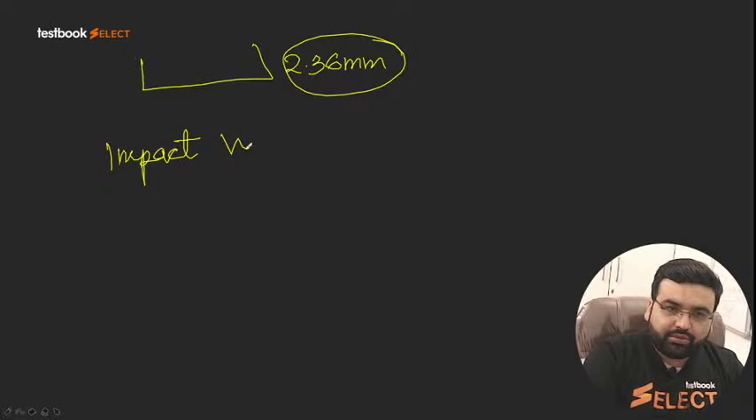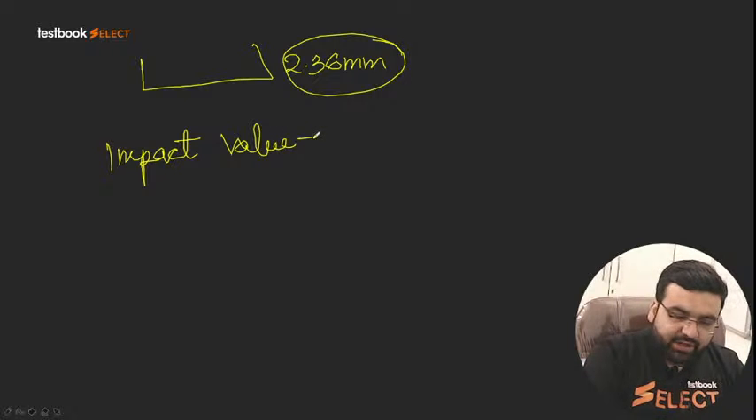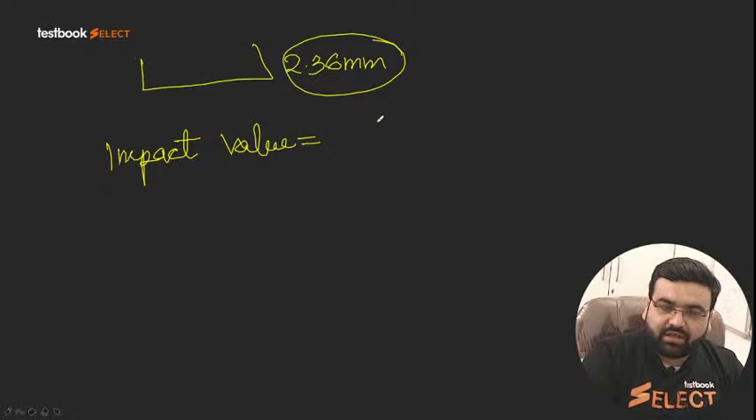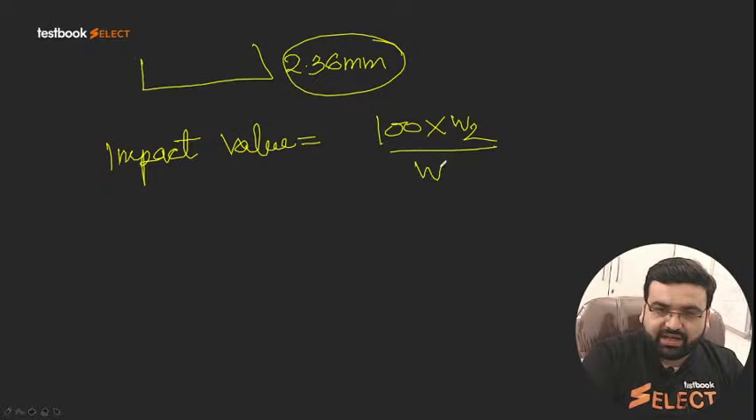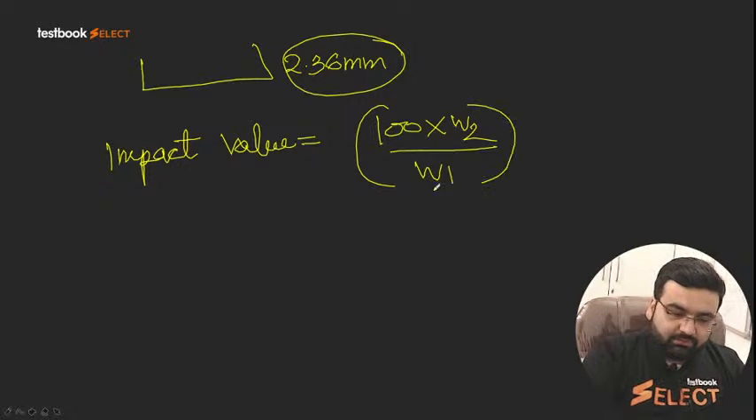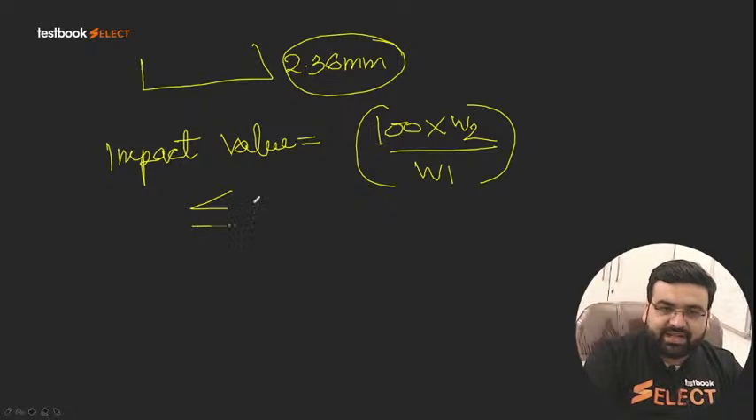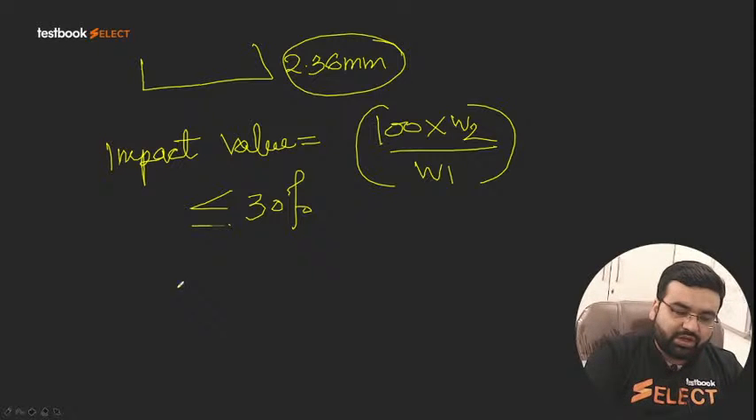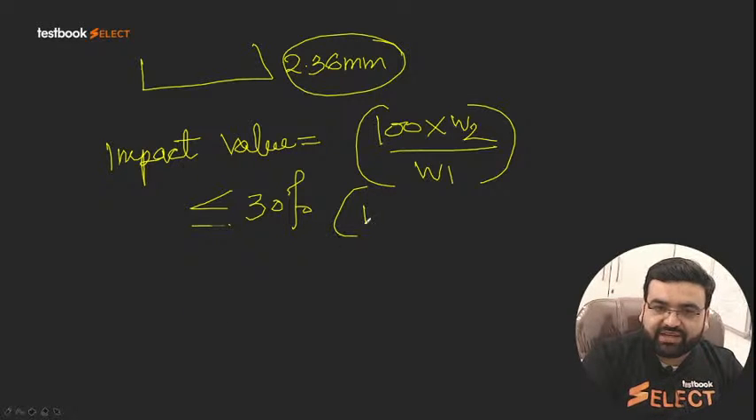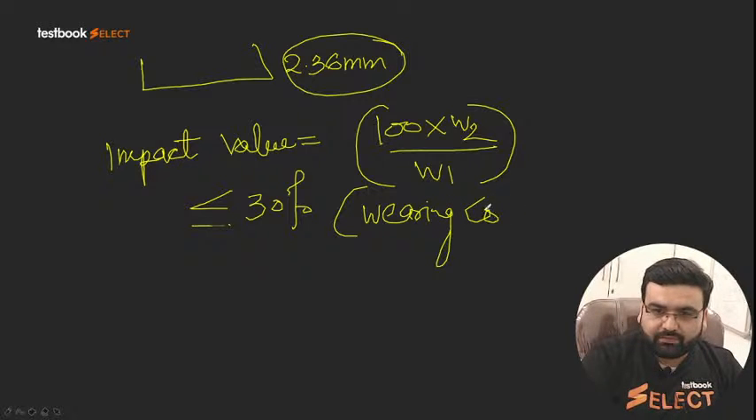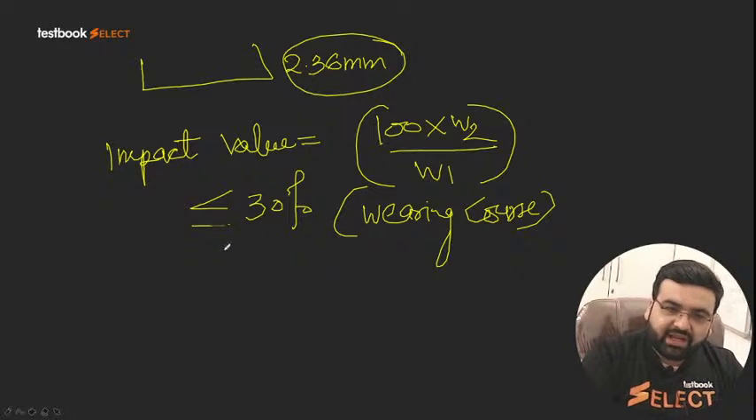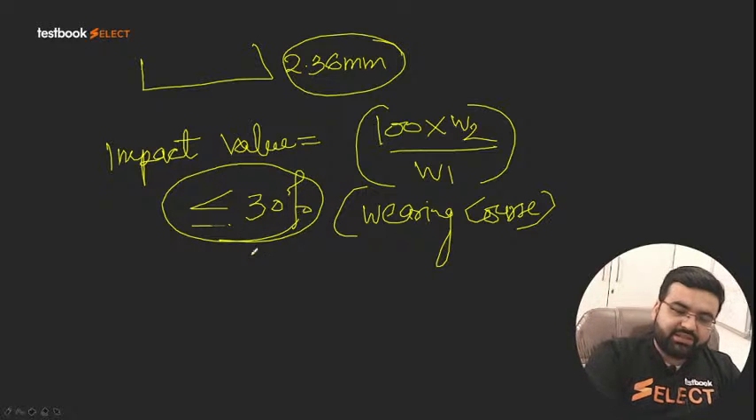Impact value, and impact value is what? Impact value is given by, again the same thing, 100 times W2 divided by W1. You will get the impact value. Normally, the impact value should always be less than or equal to 30% in the wearing course. Wearing course means the top courses, right? That should always be less than or equal to 30%, right?